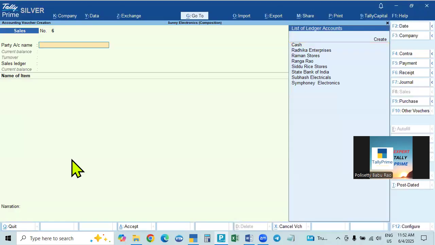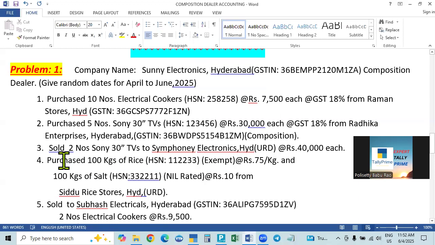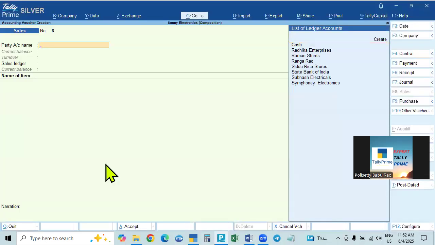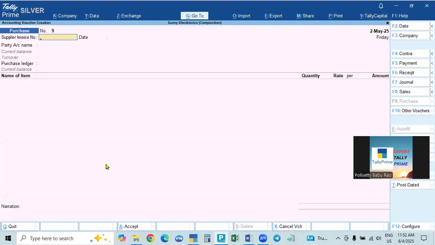2nd June, we'll take up 2nd June. On that, this is the 4th one. This one we are purchasing, so purchase entry is on it. And here, when you are selling, tax is not collected. Under taxable goods, you have to pay 1% to government. But taxable goods or non-taxable goods, we will not collect tax anywhere.